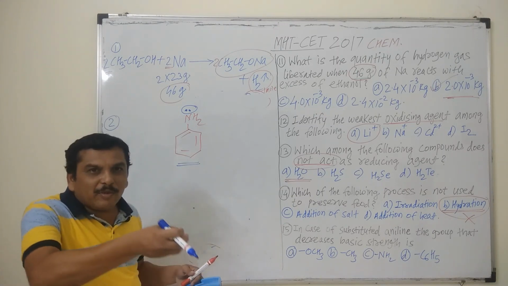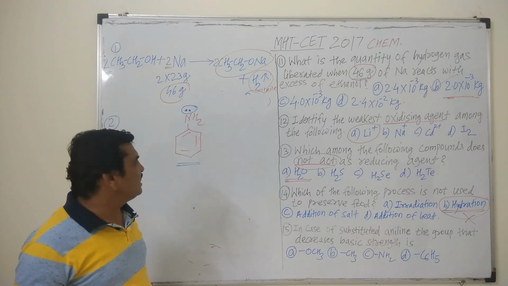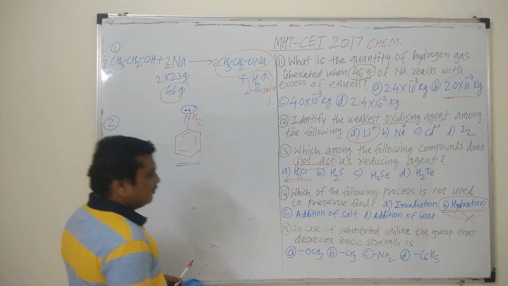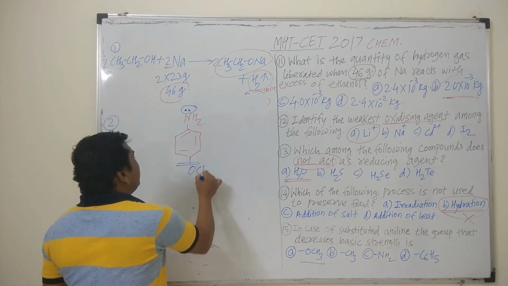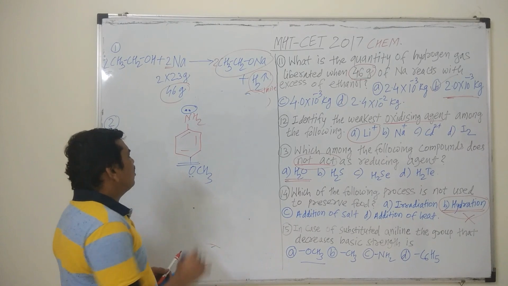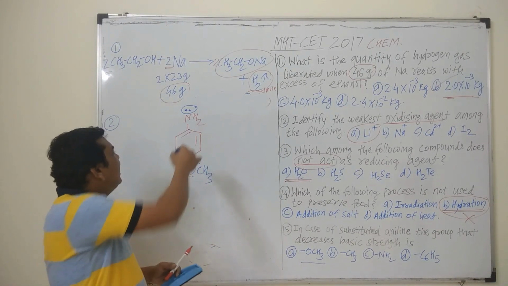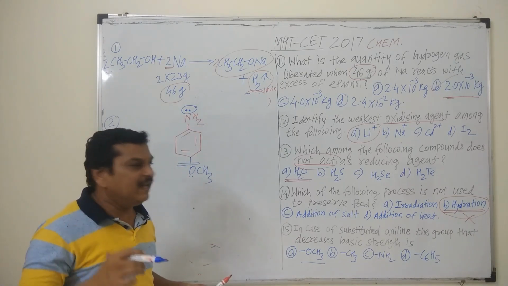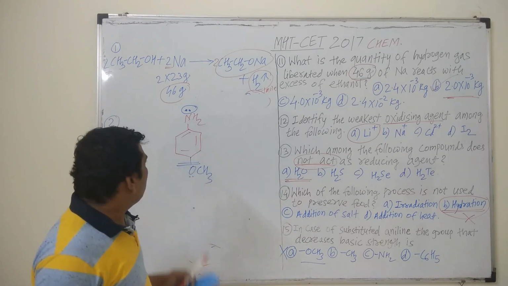If this lone pair of electrons is pulled away from nitrogen by any species, then it cannot act as a base. If an OCH3 group is attached, it has lone pairs of electrons, it will release them to the benzene ring, and the benzene ring will release them to the nitrogen. Hence the electron density of nitrogen increases, hence it does not decrease the basic strength of aniline.